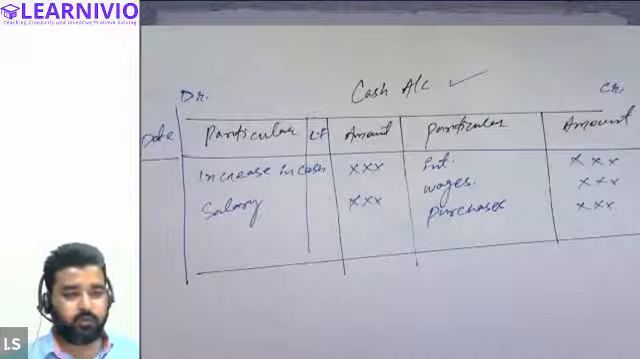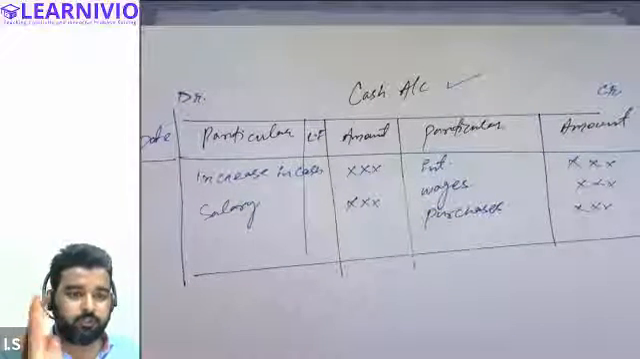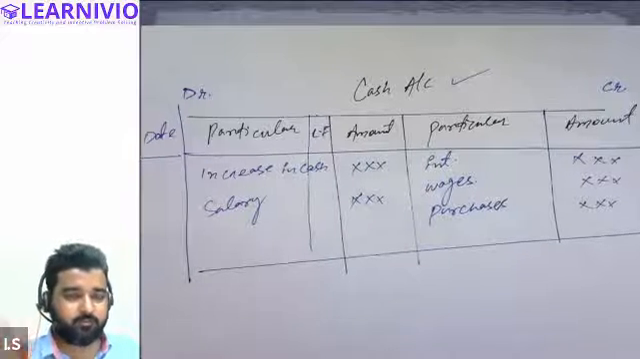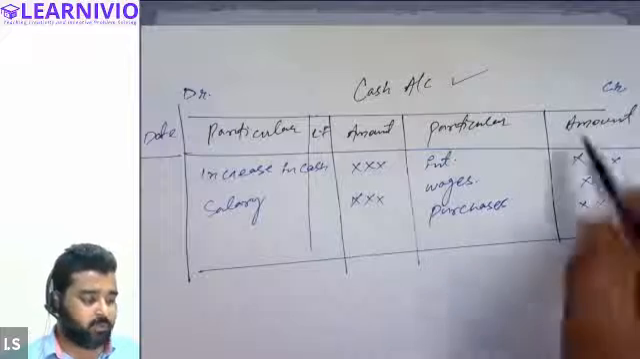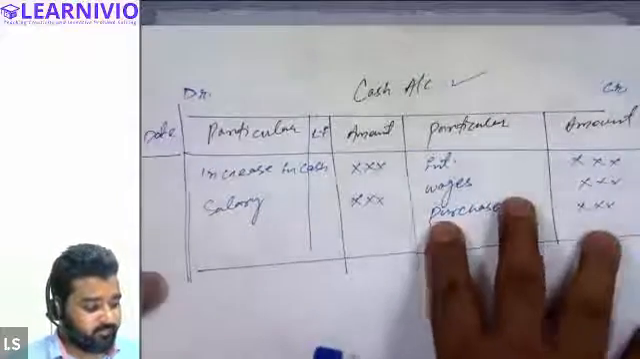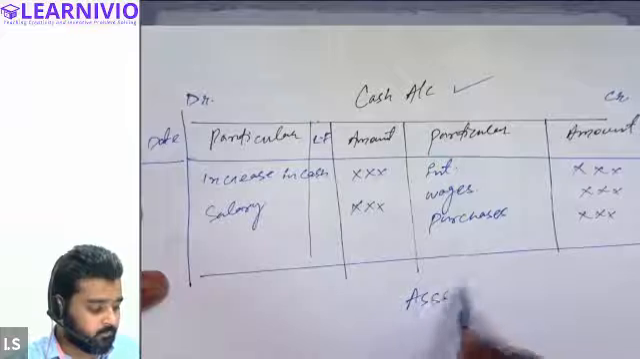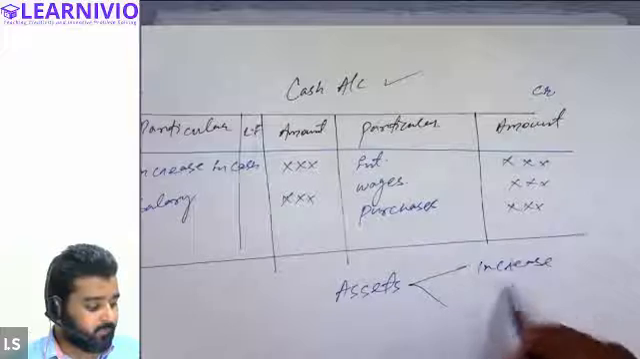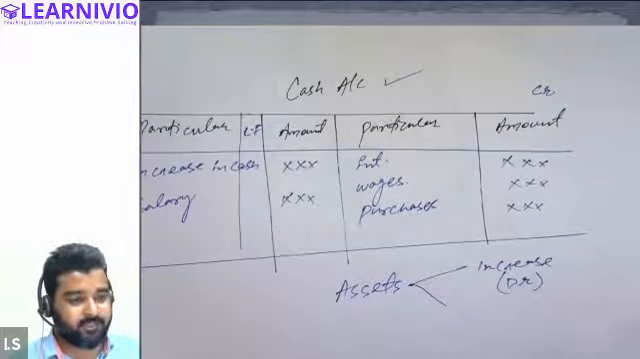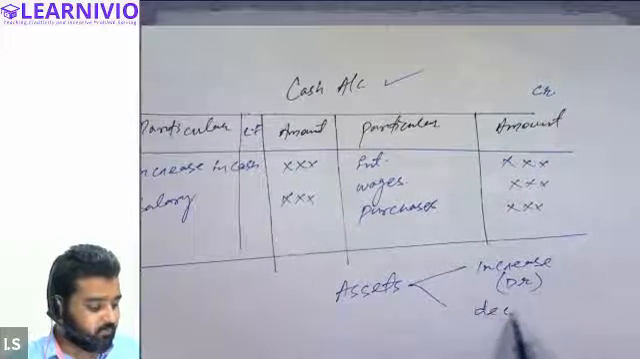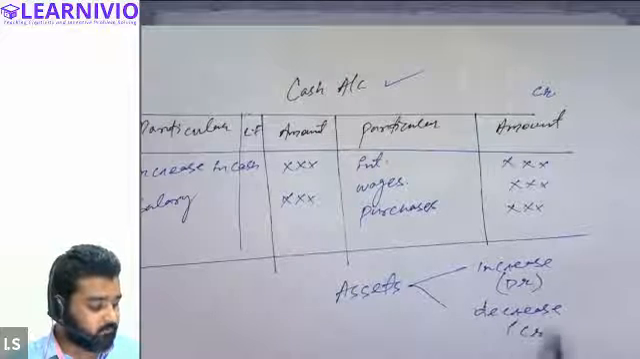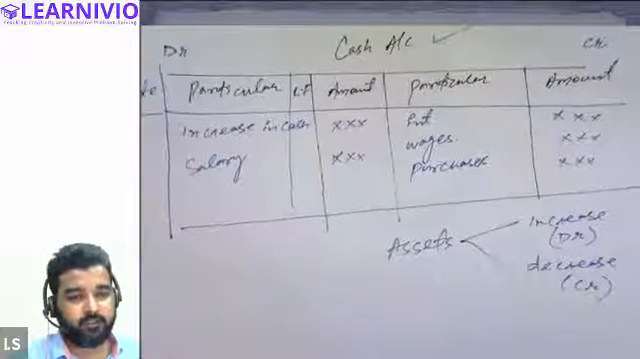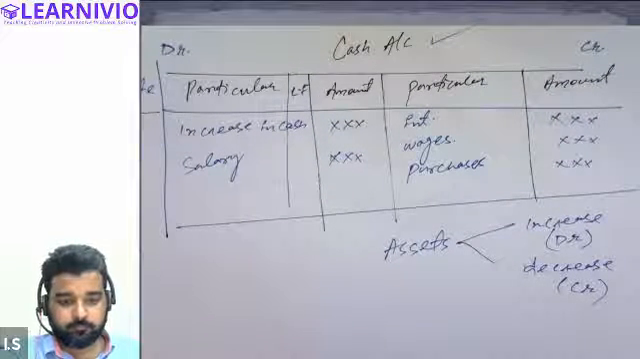Just assume for now that there are only 4 columns: particular and amount on each side. The 2 left side columns are known as the debit side, and the other 2 columns are called the credit side. For assets, if there is an increase in asset, we will simply debit the asset account. If there is a decrease in asset, we will simply credit the asset account. Everybody clear? Yes, sir, clear.